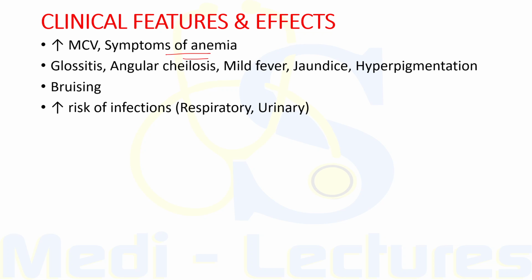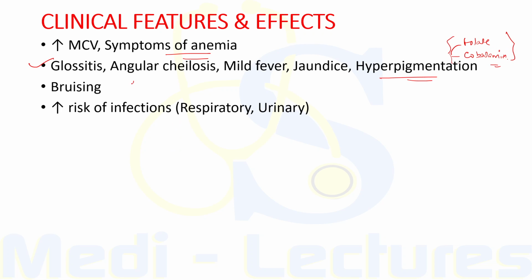The specific features of megaloblastic anemia include glossitis, angular cheilosis, mild fever, unconjugated jaundice, and reversible melanin hyperpigmentation, which can occur with both folate as well as cobalamin deficiency. So all these specific features can occur with both folate and cobalamin deficiency.